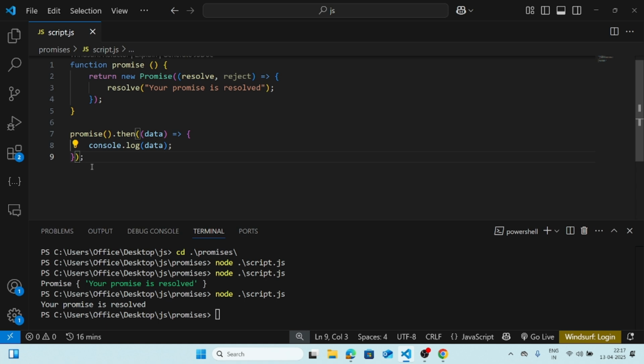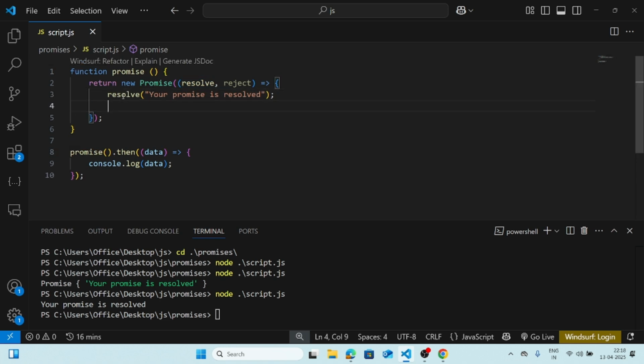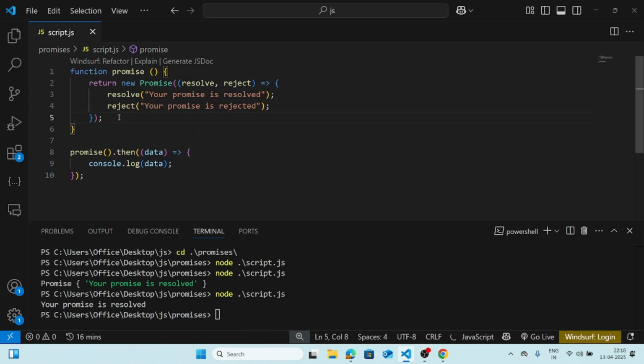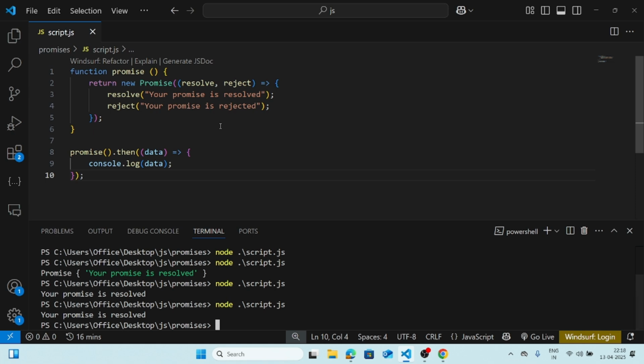So if my promise gets rejected, then what's going to happen? Suppose my promise is getting rejected. Here I am going to write promise is rejected, and this will be reject. So what if my promise gets rejected? Will it again console this? Yeah, it will console. Why? Because we are passing the resolve first, and the promise gets resolved.